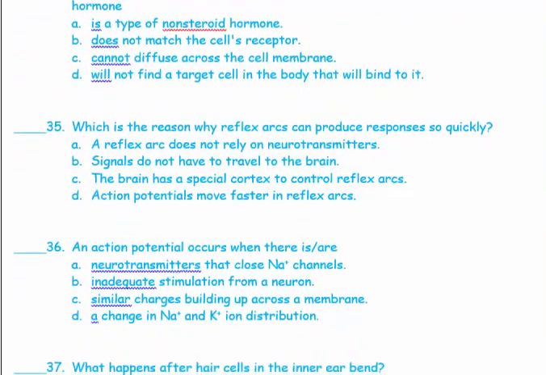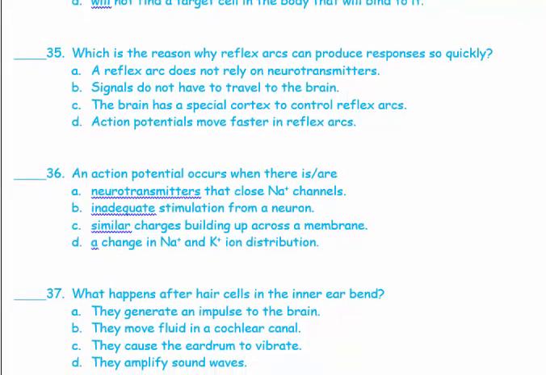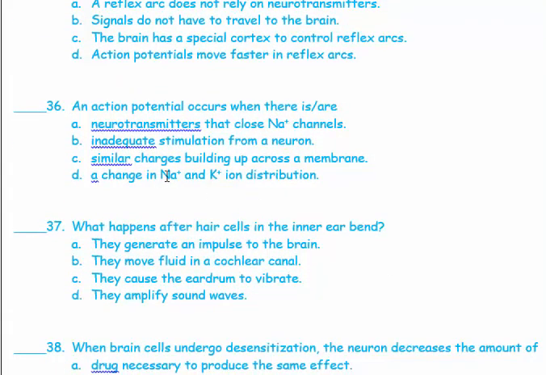35. Which is the reason why reflex arcs can produce responses so quickly? Because the signals do not need to travel to the brain. One of the very important reflex arcs is when you pull your hand away from a hot thing. It doesn't require the signal to be sent to the brain. It is processed within the neurons in your hands, so you don't need a long time in order to pull your hand away.